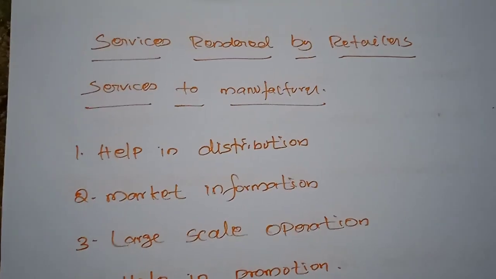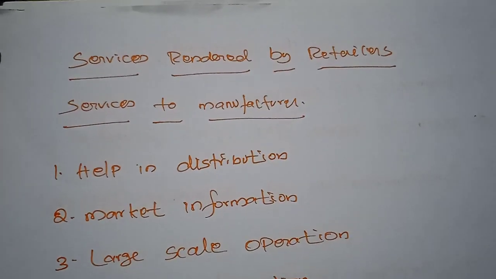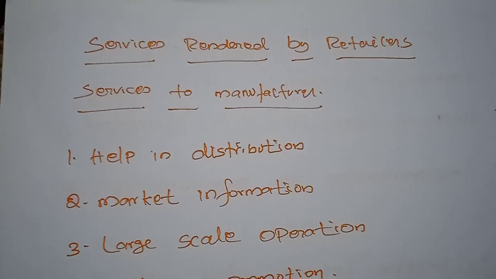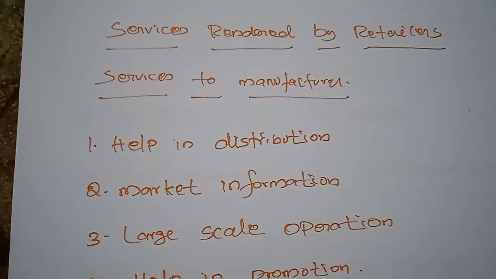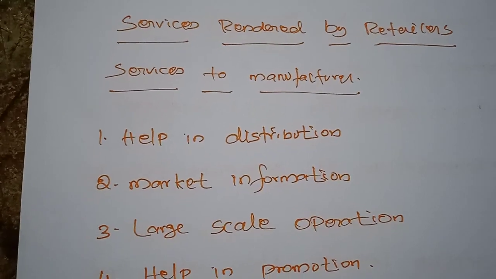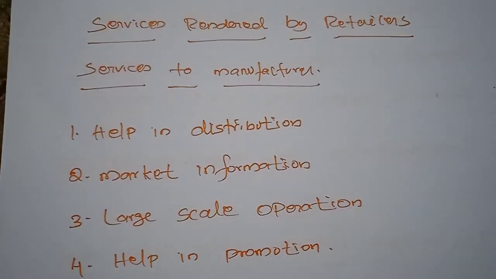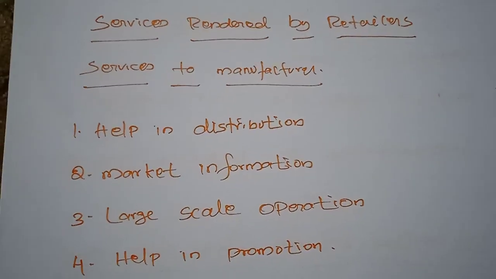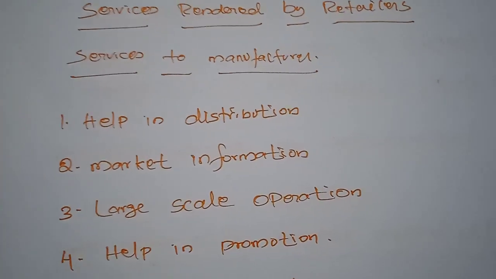Next is services. Some services are also rendered by the retailer to the manufacturer, the wholesaler, the consumers and even the government. So what services are provided by the retailer? The first one is services to the manufacturer. How does the retailer render services to the manufacturer? We can come to know under these headings.